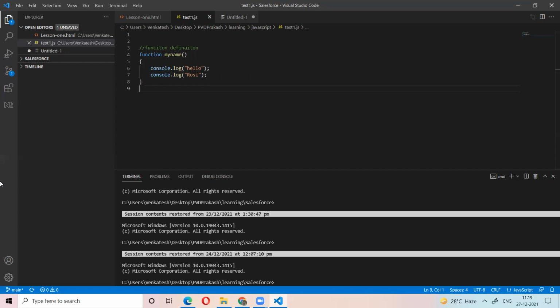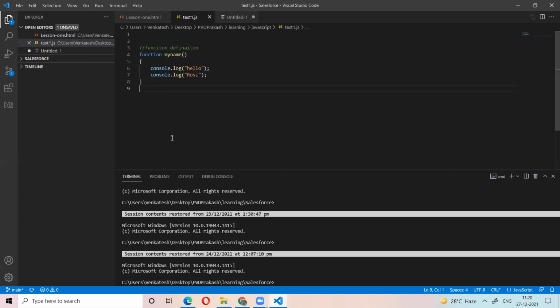A function definition is a set of tasks we define within a name. Function call means we call the function whenever we want.